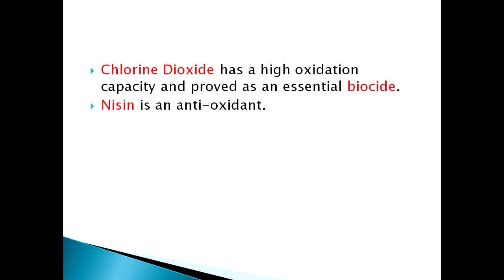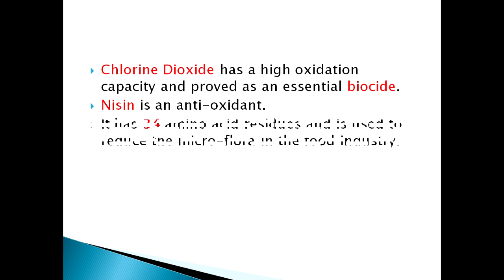Okay, then we will look at antioxidants. The most famous and most common antioxidant used is niacin. It's the most famous since it has high antibacterial activity against a wide range of gram-positive bacteria. Niacin is highly used in the food industry. Niacin has 34 amino residues and is used to reduce microflora in the food industry. Please note, niacin has 34 amino residues.